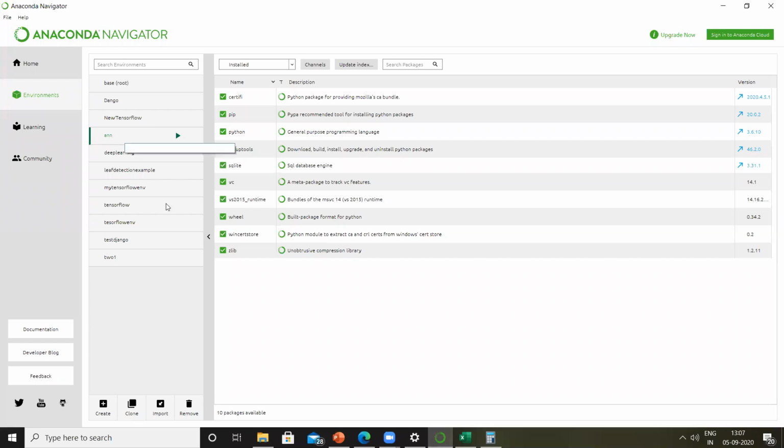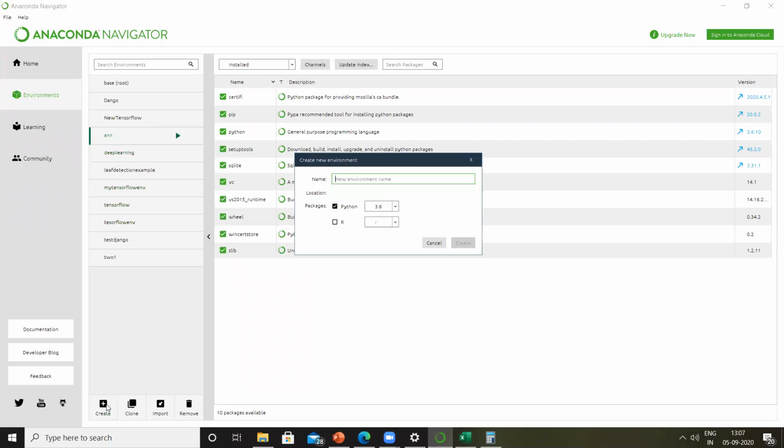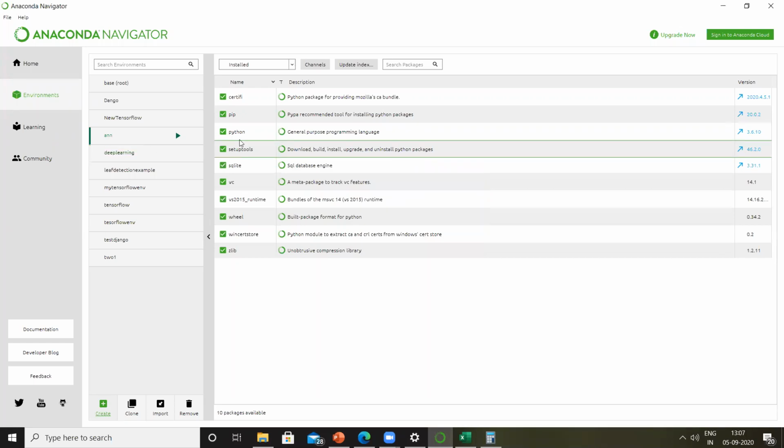How to create the environment? You can simply click on this create button and give a name, let's say artificial neural network TensorFlow. You can choose your Python version package and click on create. This will take a certain amount of time, and it needs internet in order to install the Python packages. Please note, when you create an environment, it only installs the Python package. It is not going to install the machine learning packages. Even sklearn will not be installed in your system, as you can clearly see in this case.